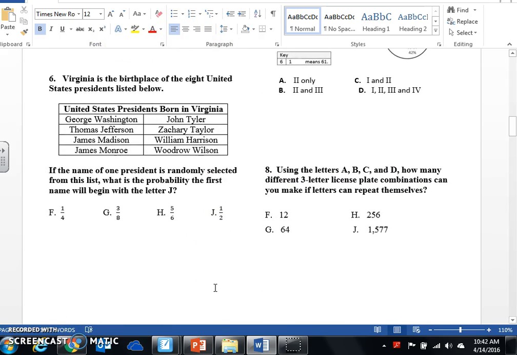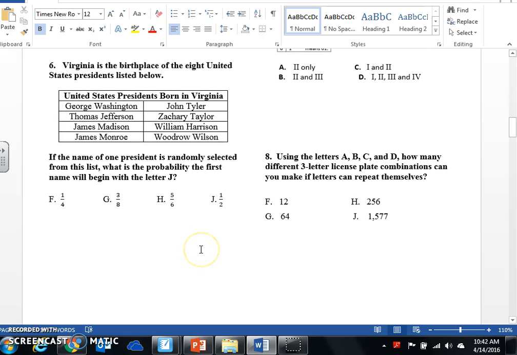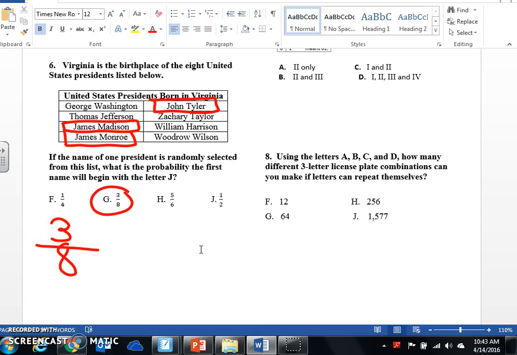Alrighty. Virginia is the birthplace of the 8 United States presidents listed below. If the name of one president is randomly selected from this list, what is the probability the first name will begin with the letter J? So what I did, I said, okay, James Madison, that starts with a J. James Monroe, that starts with a J. John Taylor, and that's it. So 3 of the presidents had a first name starting with J, and there's a total of 8 presidents. And lucky for us, that's already reduced. So G is my answer.